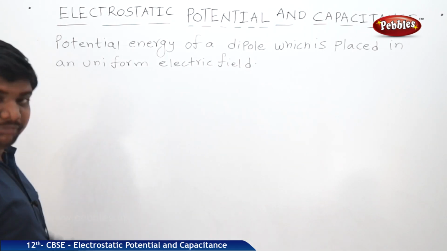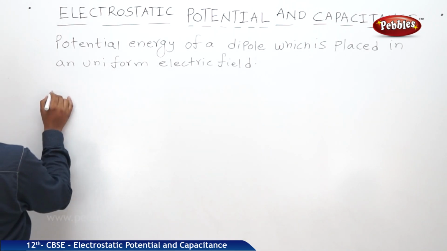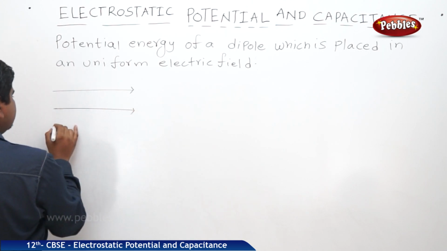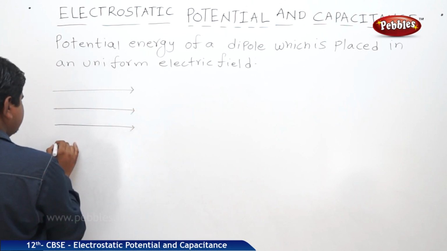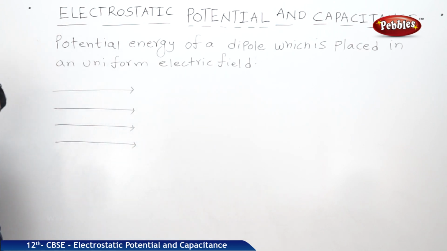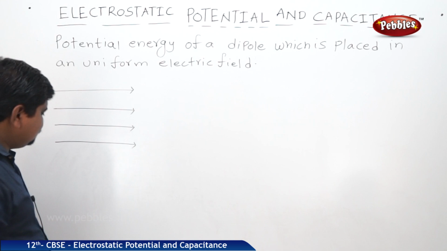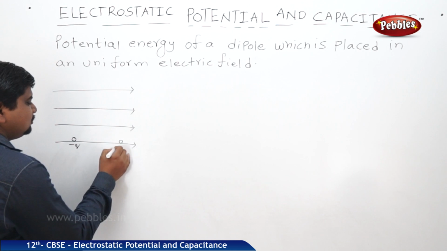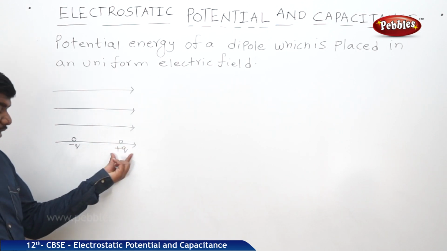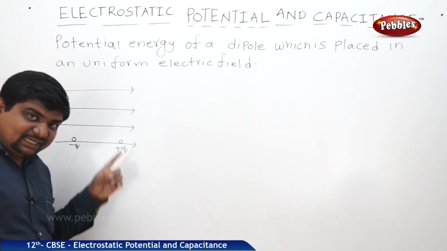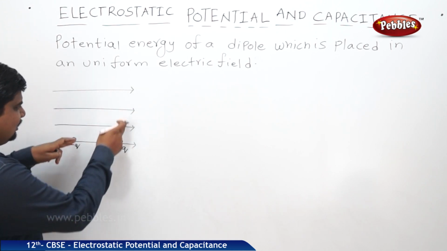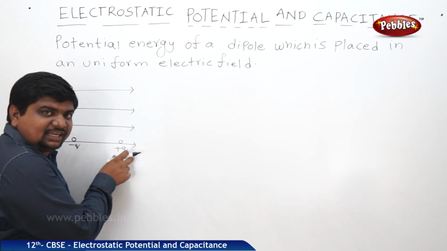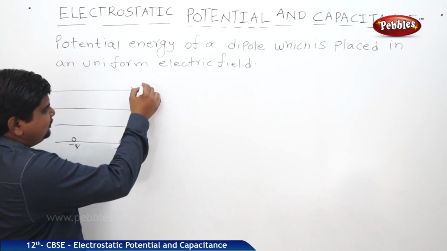Now try to visualize the same concept. Yes, these are the electric field lines. This is the dipole structure: minus q, and this is plus q. This plus q charge experiences a force of repulsion, that's why it will bend like this. Minus q to plus q is the arrangement of the dipole. This plus q charge experiences the force of repulsion due to the electric field. This is a uniform electric field.